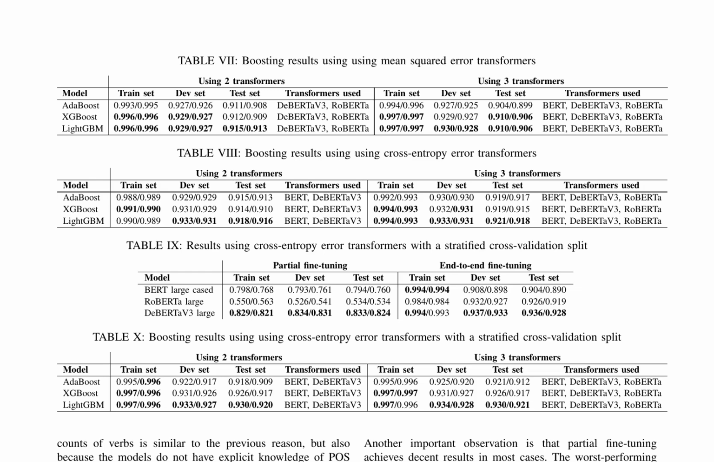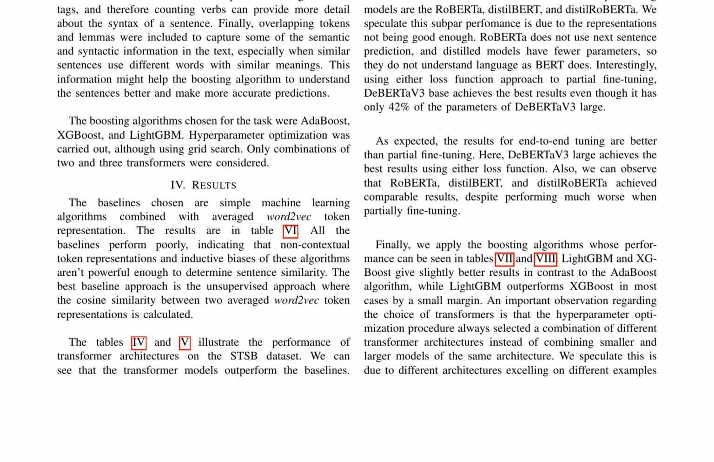Interestingly, the hyperparameter optimization procedure consistently selects combinations of different transformer architectures rather than combining smaller and larger models of the same architecture. This suggests that different architectures excel on different examples. The paper also highlights the importance of handcrafted features, such as counts of characters, stop words, tokens, verbs, adjectives, overlapping tokens, and overlapping lemmas, which are used as inputs for the boosting algorithms. These features provide additional information about sentence structure and semantics, helping the boosting algorithm to understand the sentences better and